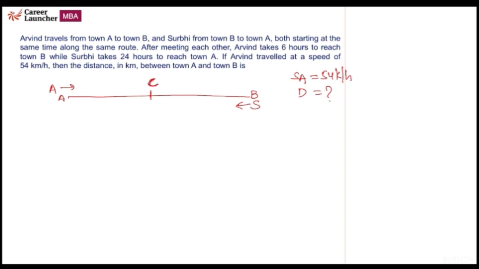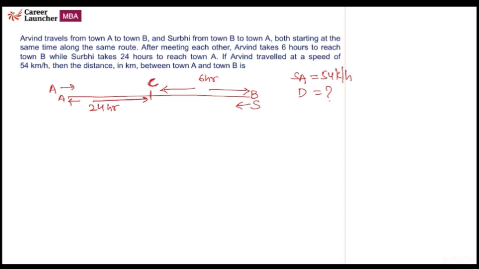After meeting, Arvind took 6 hours to complete this distance, and Surbi took 24 hours to cover this distance.